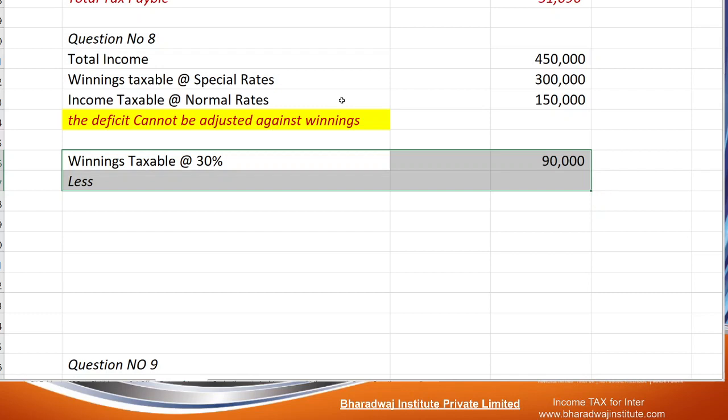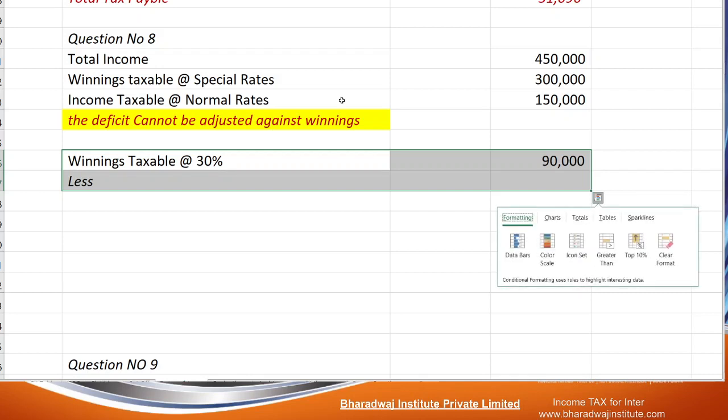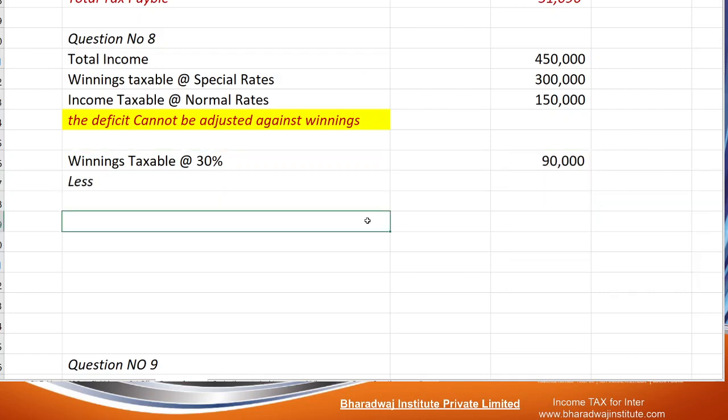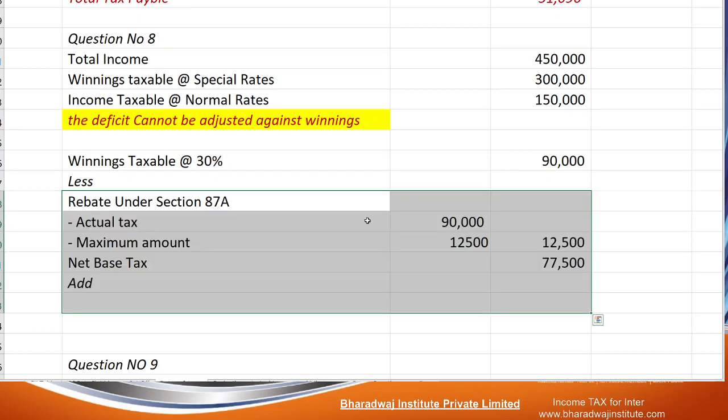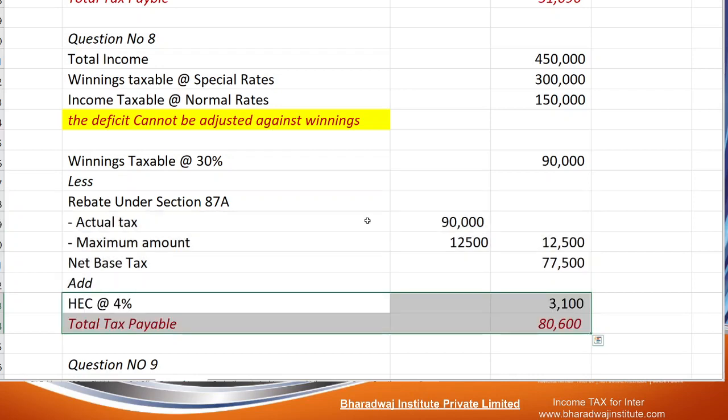So 90,000. Okay. Here also the total income does not exceed 5 lakhs. So we can claim, sorry, rebate under section 87A. Maximum 12,500 rupees can be claimed against which one? This 90,000. So net tax is 77,500. And don't forget, HEC 4% is applicable. 3,100.